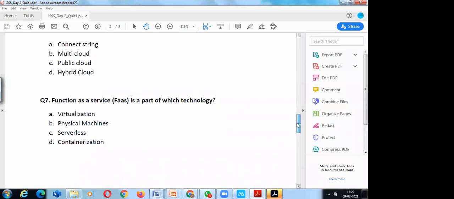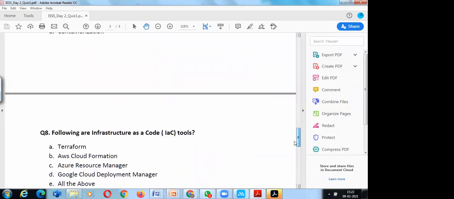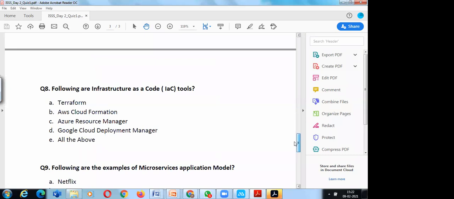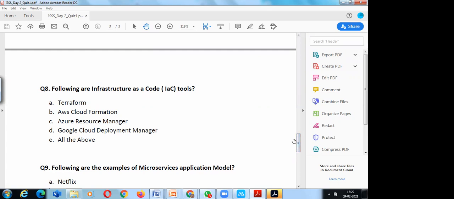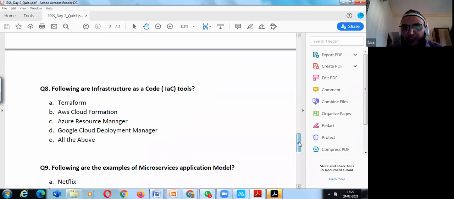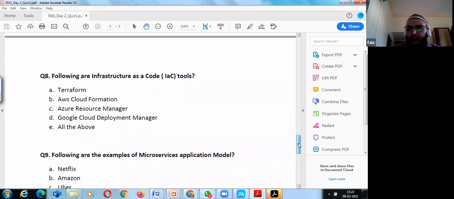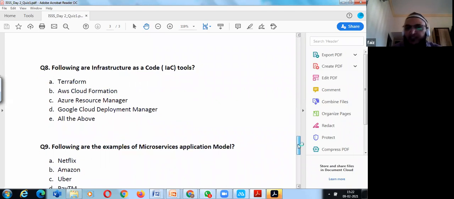Function as a service is a part of which technology? Serverless. Very good. Following are infrastructure as code tools. Which are those? All of those, sir. All the above. I think only Osman was attentive in my lecture, or I was so boring.